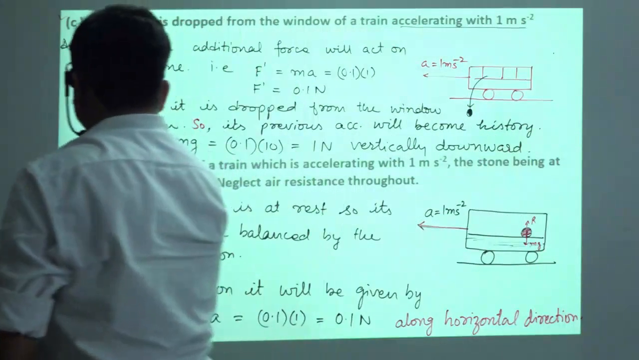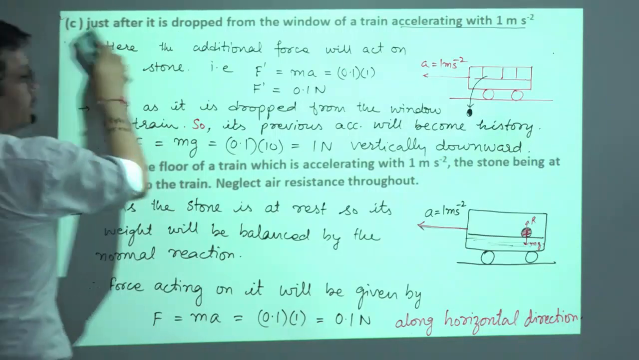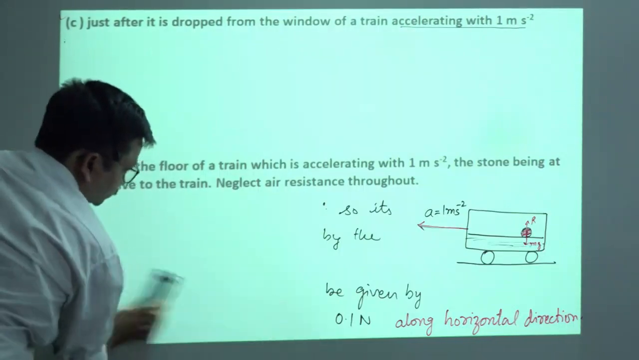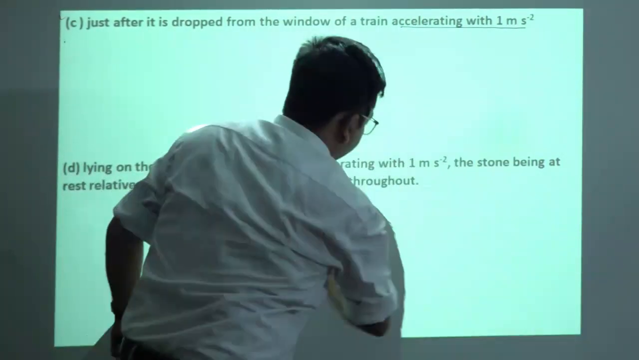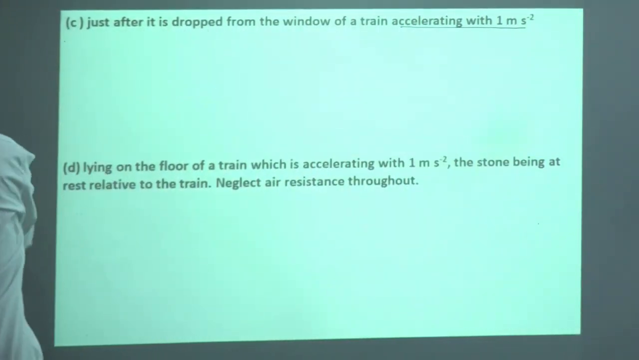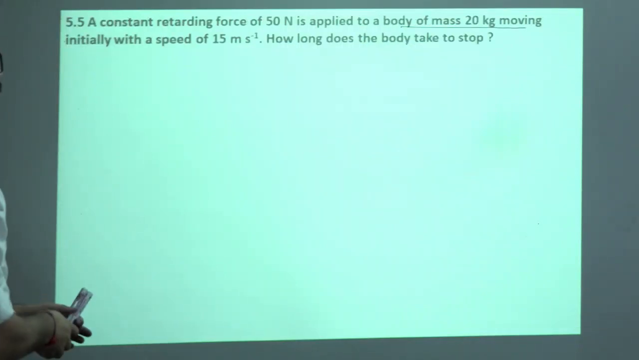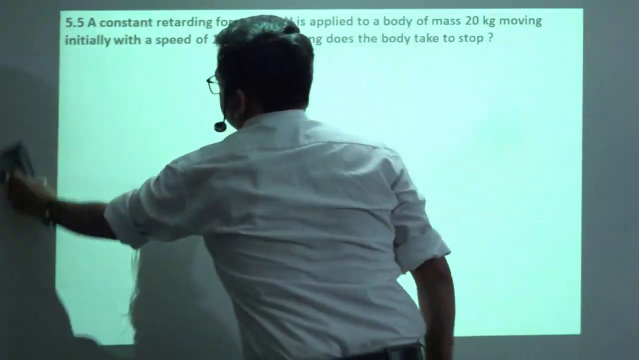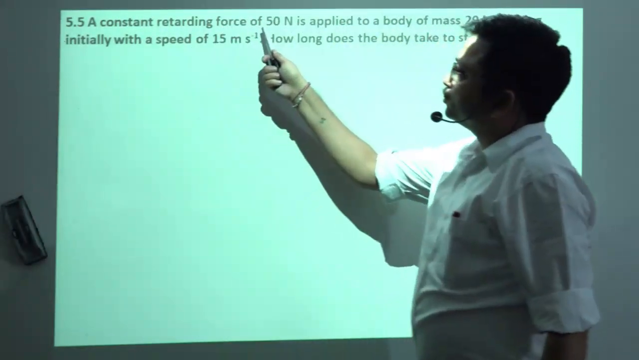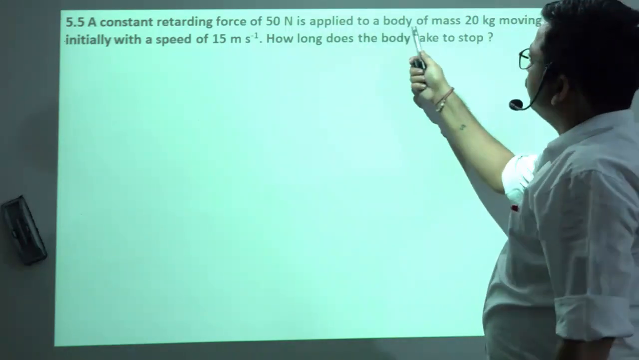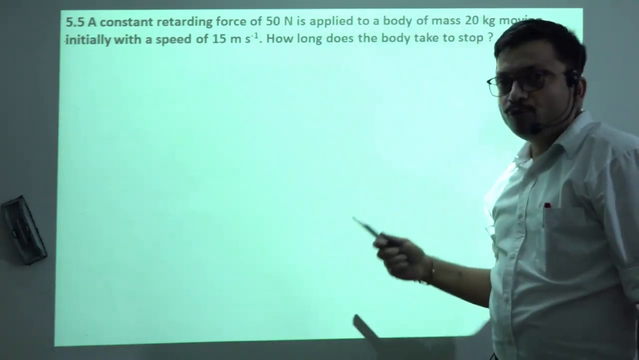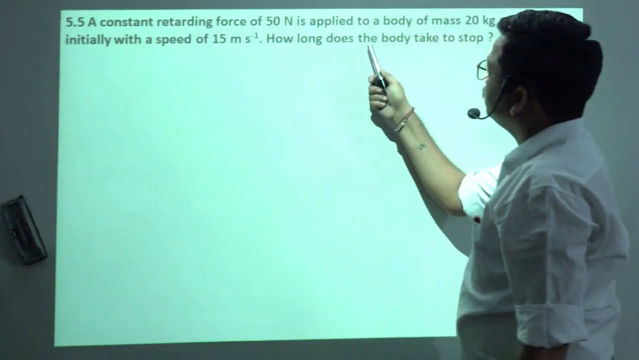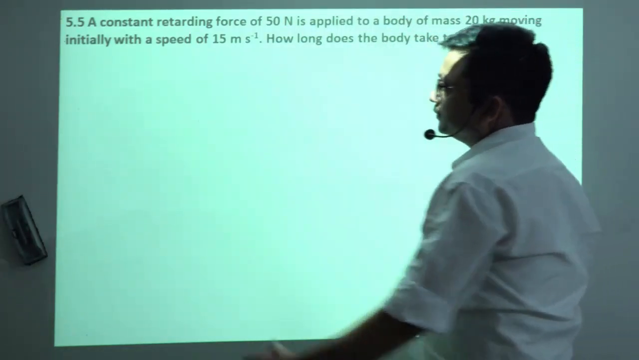Now let's study the next numerical, that is, the question is exercise 5.5. A constant retarding force of 50 Newton is applied to a body of mass 20 kg moving initially with the speed of 15 meter per second. How long does the body take to stop?